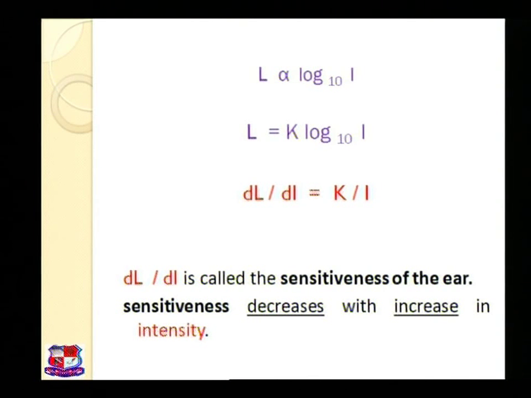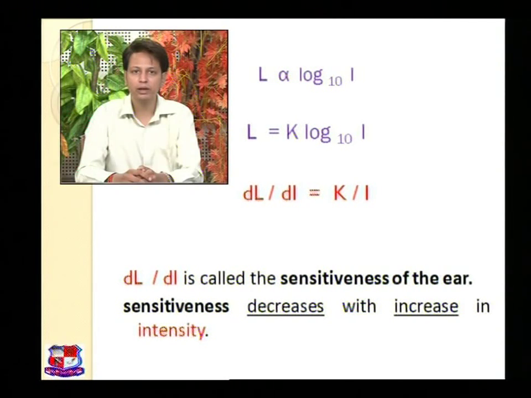That means loudness is represented by L and intensity by I, so L is proportional to log base 10 of I. If we take out the proportionality sign, there will be a proportionality constant K, where L is equal to K log base 10 I. K is the proportionality constant which can practically be taken as equal to 1.